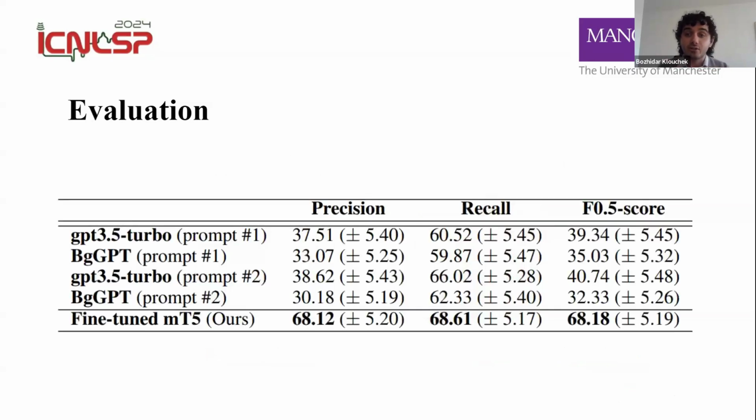And here we have the numerical results. We've chosen precision, recall, and F0.5 score as our metrics. F0.5 as opposed to F1 because precision is more important in grammar error correction tasks, thanks to literature. And you immediately notice recall is pretty much the same across the board. That's because most models are able to correct the mistakes, right? But where our model really shines is precision. Our model is able to avoid overcorrection by specifically correcting only errors which are actually real errors as opposed to just correct tokens. So that's our evaluation.